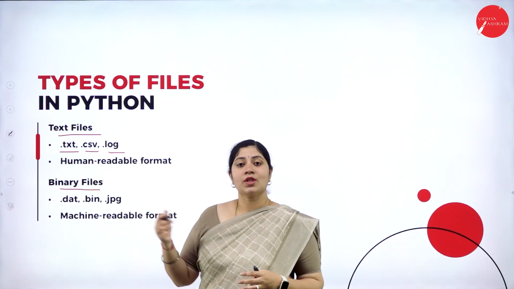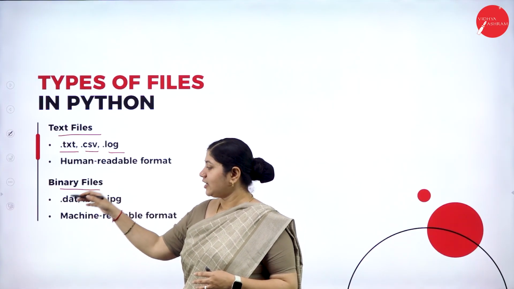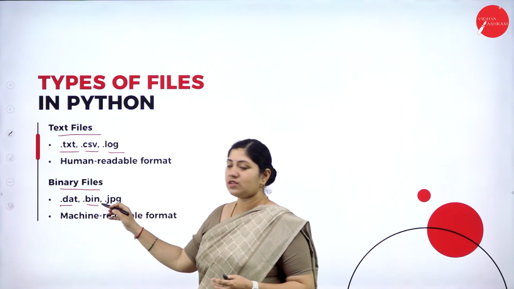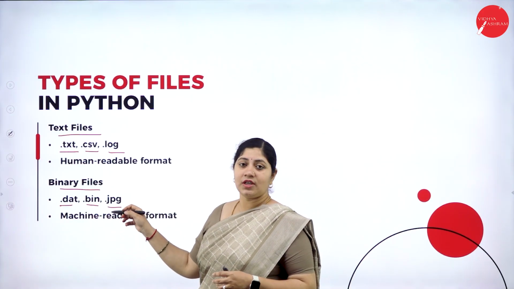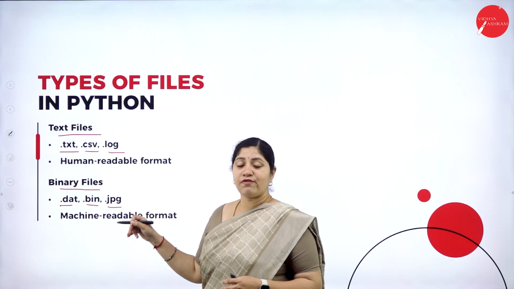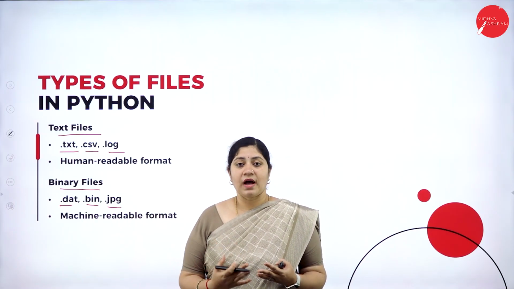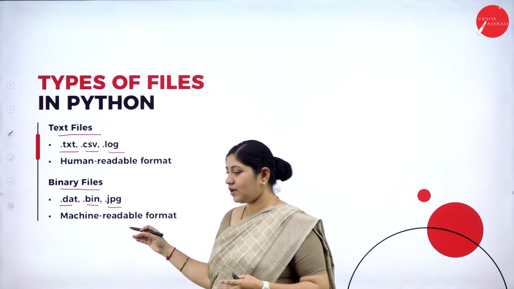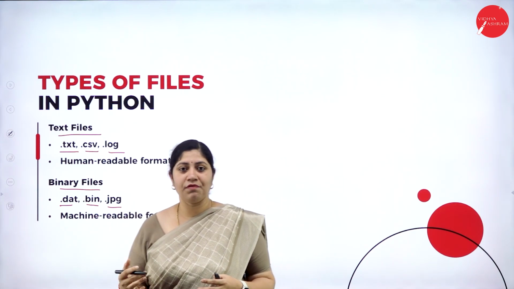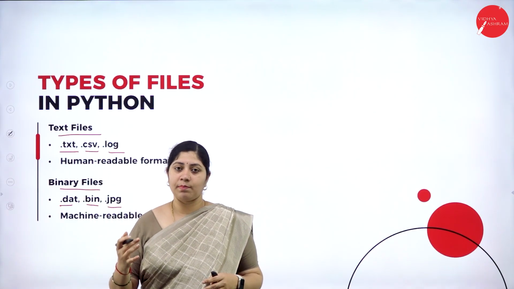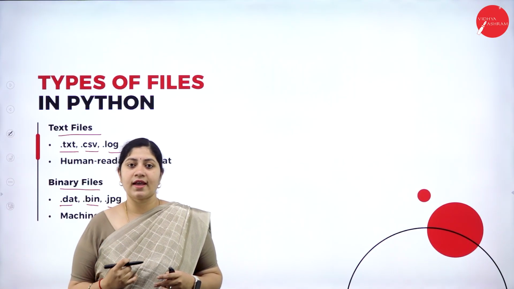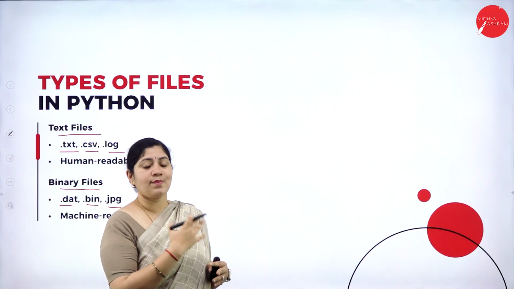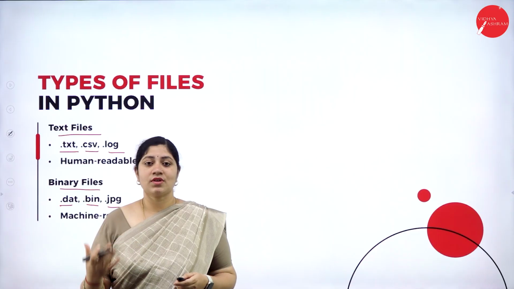So the various binary file formats supported by Python programming are .dat, .bin, that is binary, and .jpg. Then further, we do have machine readable formats like .py, etc. It depends on the end applications which we utilize to write or store our information. So these are the types of file formats. Clear? So let's move forward.